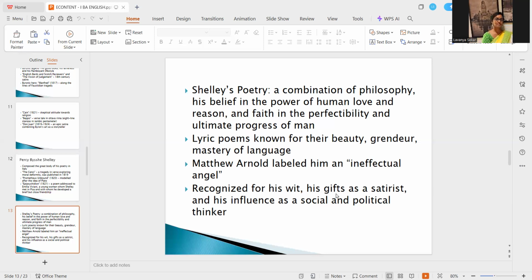He was recognized for his wit, his gifts as a satirist, and his influence as a social and political thinker, particularly as a satirist. Right, though he belonged to the tradition of romantic poetry, he never shied away from talking about all those things happening around him. Particularly the French Revolution, he talked about it in his works. He made allegorical references in his works. He never shied away from commenting on all those things in his work.